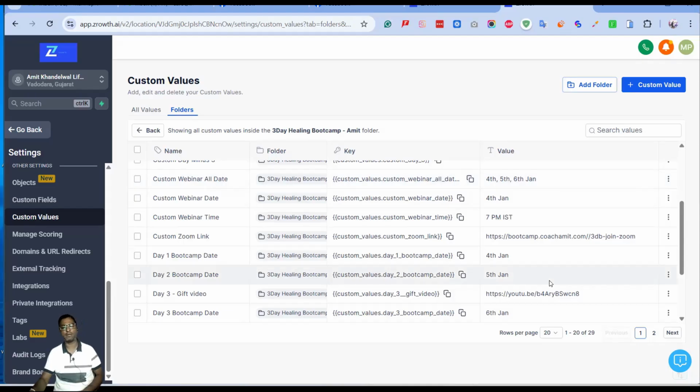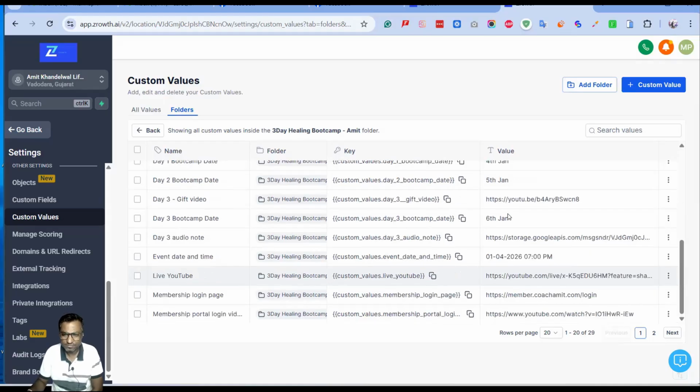It is going to be applicable to all the places on your website, on your WhatsApp templates, on your emails, everywhere. You don't have to go to the website and republish your website. It will automatically pick up from here. So this is what awesome feature we have inside the GHL.